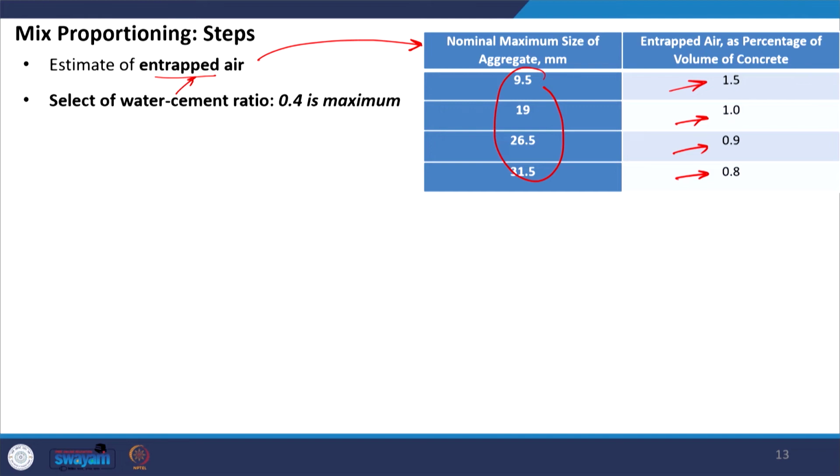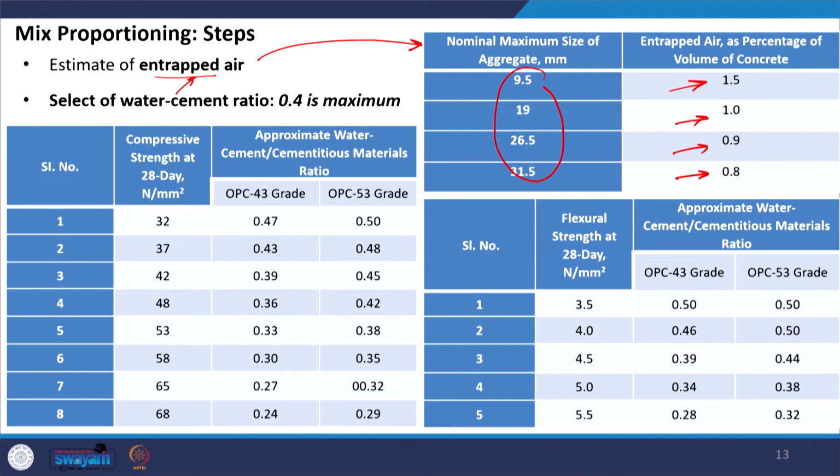Then the next step is to select the water cement ratio. Again, the water cement ratio can be based on trial, or on previous experience with those mixtures, but if we do not have laboratory data available on trial mixtures, we can also use this table to select the appropriate water cement ratio. The water cement ratio is limited to a maximum value of 0.4 for pavement application.